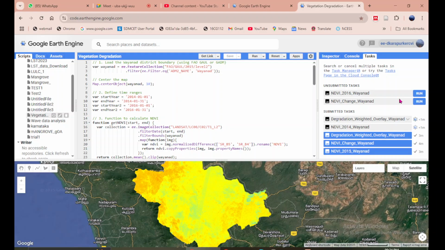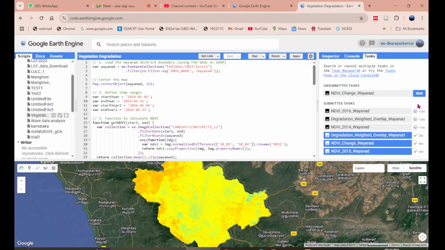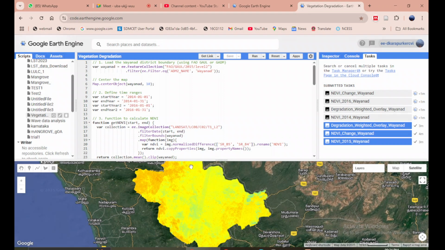Okay, so that has also been submitted. Then again run this, give the same drive folder name, and then run this, and then run this, give the same drive folder name so that all of them come in the same drive folder.